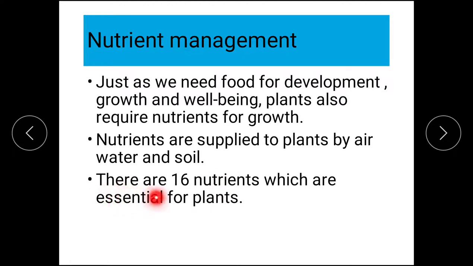There are 16 nutrients. This is an important objective. There are 16 nutrients which are essential for plants. We must know that plants require in all 16 different nutrients.